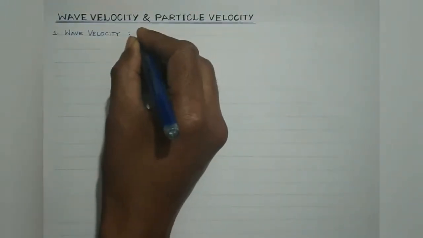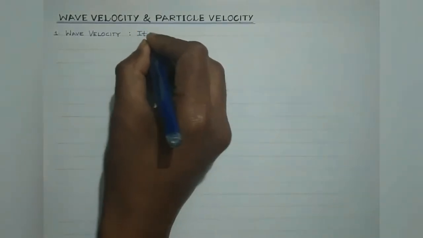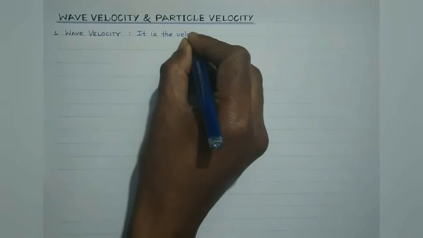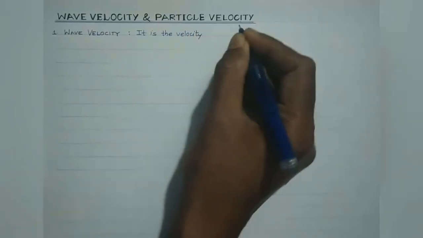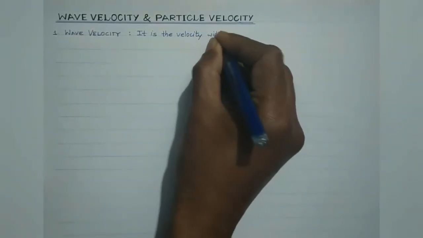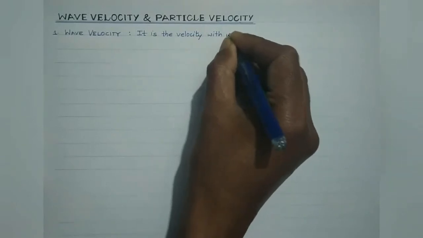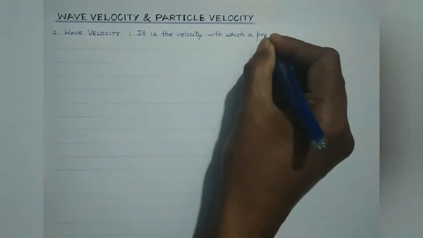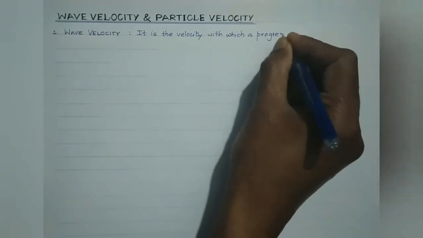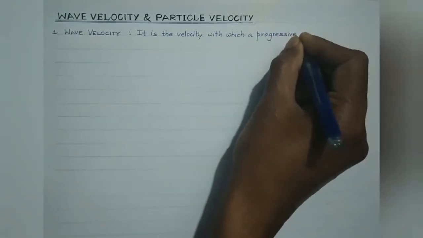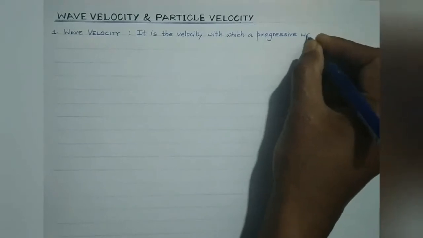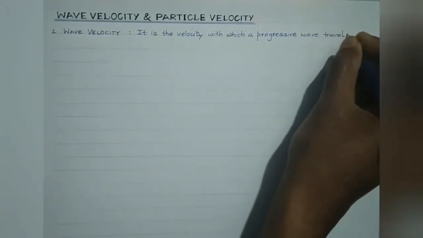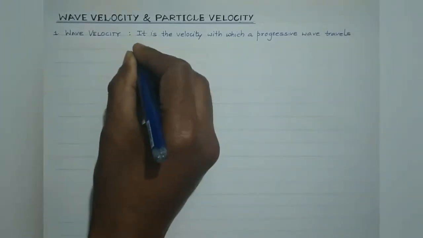So, wave velocity is the velocity with which it propagates. And here we are discussing a progressive wave or a traveling harmonic wave. In a given medium, the wave velocity is constant.